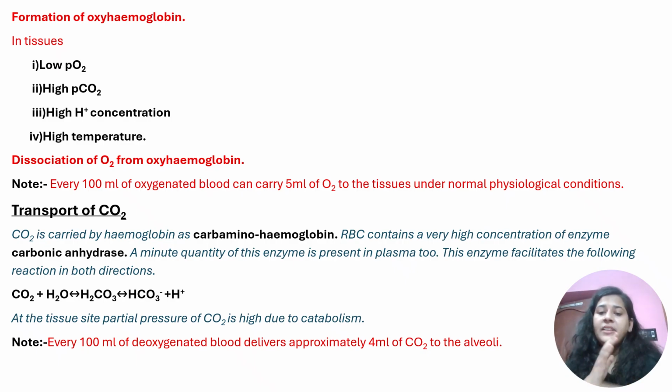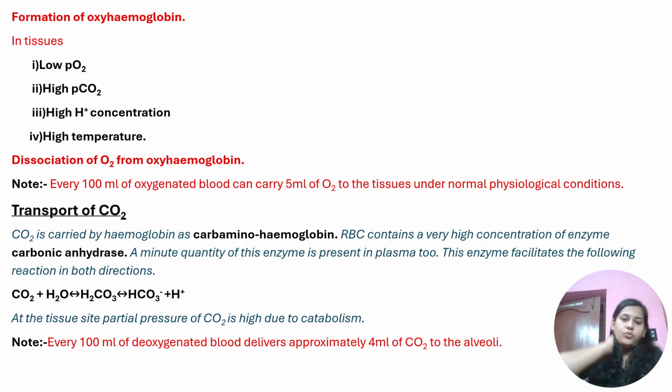As a result, what will happen? The hemoglobin and oxygen will dissociate, because at tissue we require the oxygen. We need to remove carbon dioxide, so at the tissue the carbon dioxide will bind with the hemoglobin. Okay, and there is this note: every 100 milliliter of oxygenated blood will carry 5 milliliter of oxygen, and every 100 milliliter of deoxygenated blood will deliver 4 milliliter of CO2. These two pieces of information you need to remember: 5 milliliter of oxygen per 100 milliliter of oxygenated blood, 4 milliliter of carbon dioxide per 100 milliliter of deoxygenated blood.